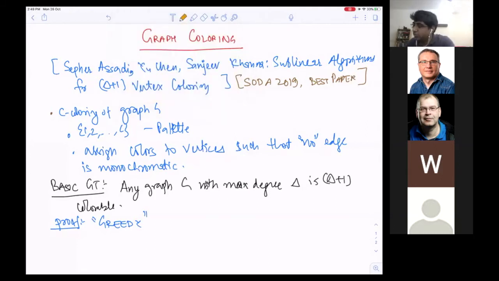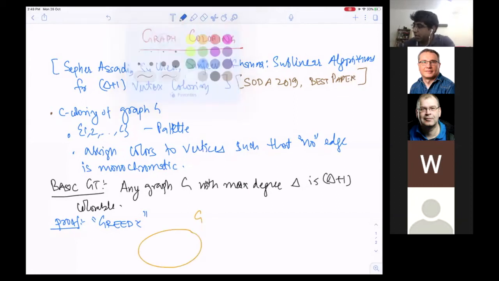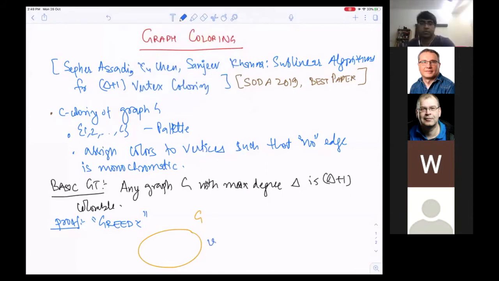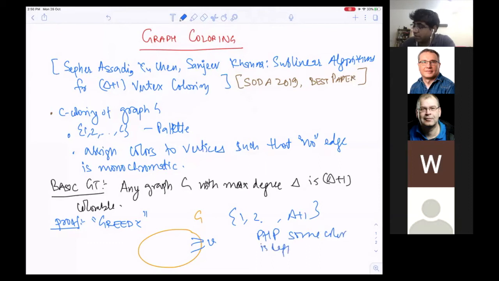What I mean by ultra greedy: suppose you have a graph G that is partially colored. You pick any vertex V and look at its already colored neighbors. If you have a palette of 1 to delta plus 1, by the pigeonhole principle some color is left, so color it with that.